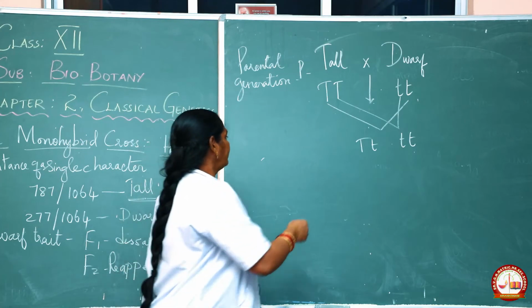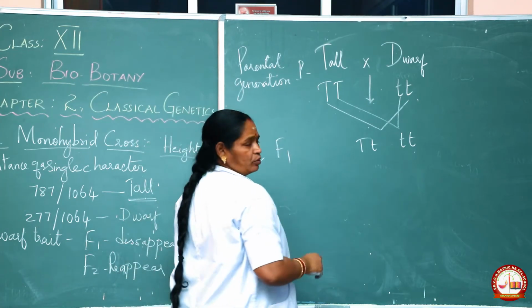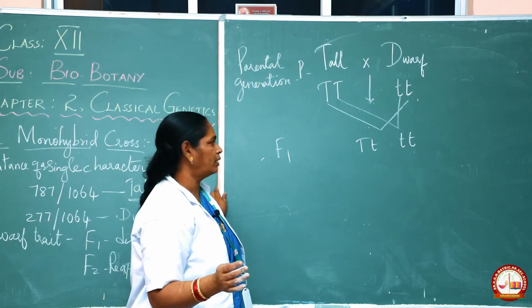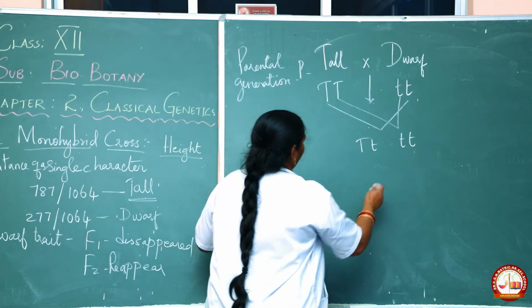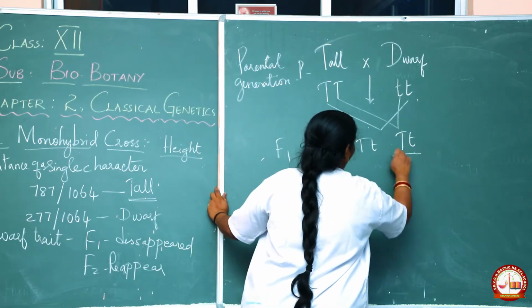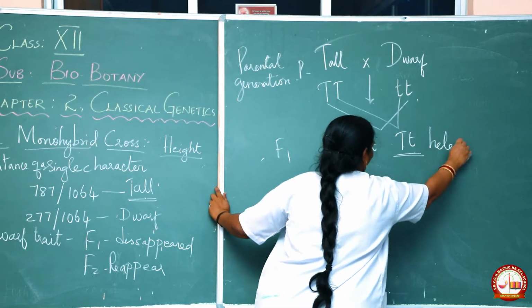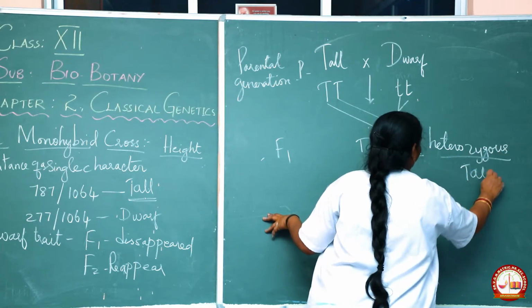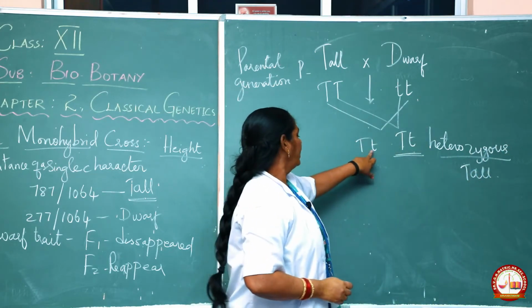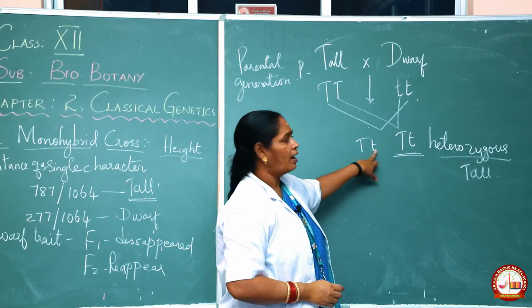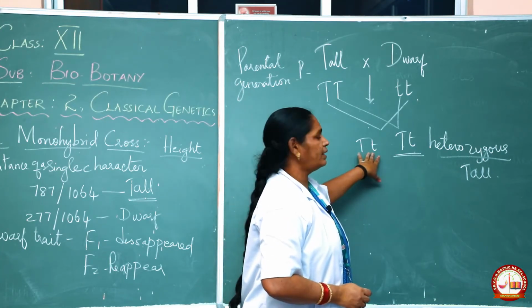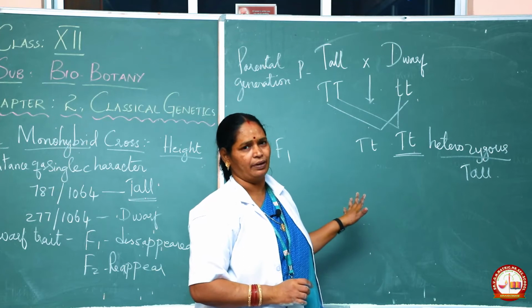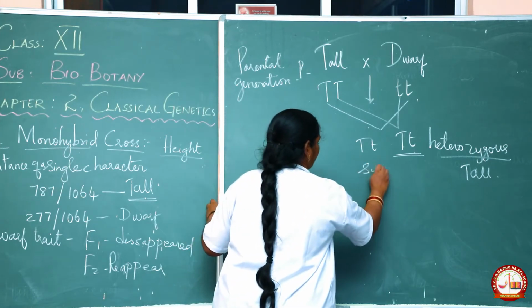In that F1 hybrid, what did we get? Many plants are tall in nature, and the tall is heterozygous tall. Heterozygous means one dominant gene is expressed along with the recessive gene, and thus we have capital T, small t. In the F1 generation, the dwarf ultimately disappears, and we are selfing.